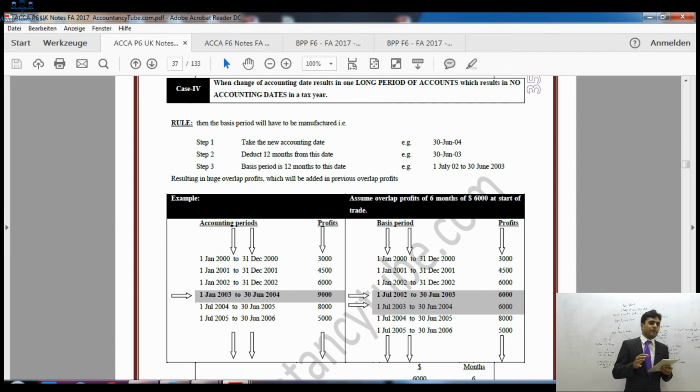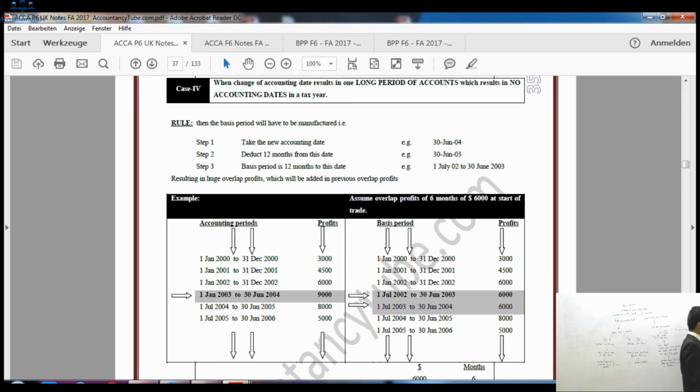Now our accounting period resulted in a longer period of account, which missed the tax year. So there was no accounting date ending in one tax year. So it was so long. In that case, how would we make the basis period? Now if you read the rule, it says you have to follow the 3 steps.